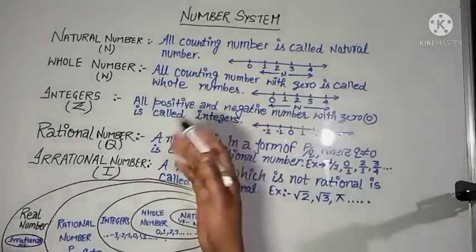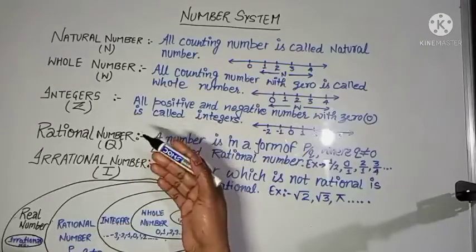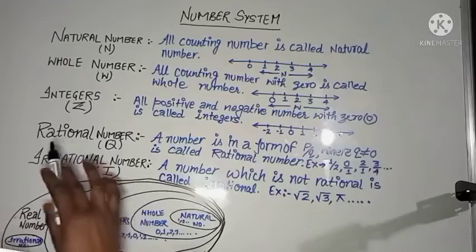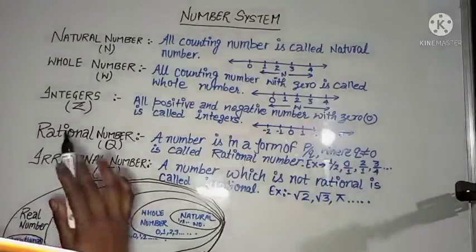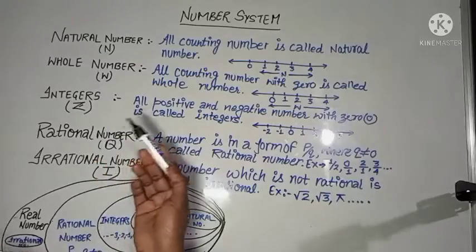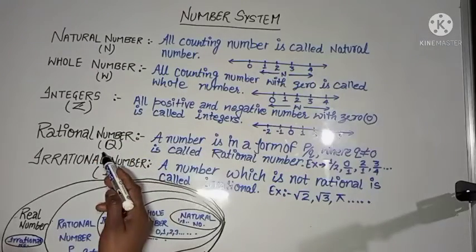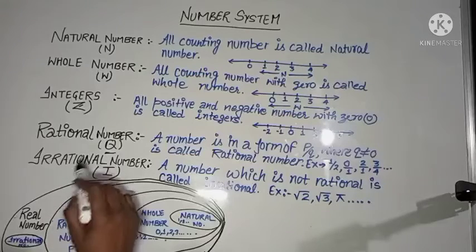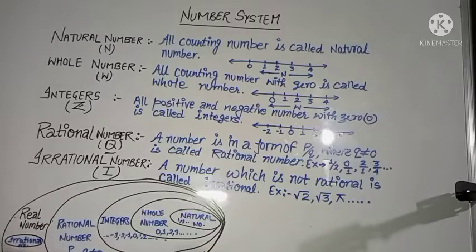All rational numbers are in the form of ratio, that means p by q where q is not equal to 0. And it is denoted by Q, not R, because R represents real numbers. Here it is Q because p by q is a quotient, so that's why it is named Q, as a quotient, and rational numbers are represented by capital Q.